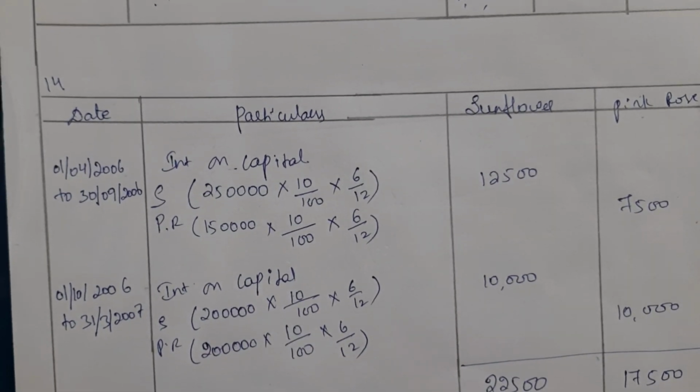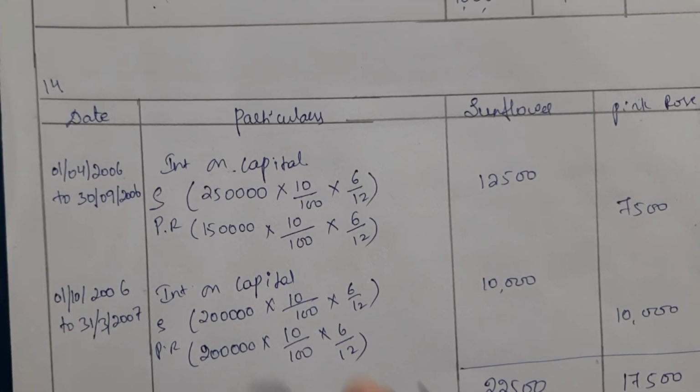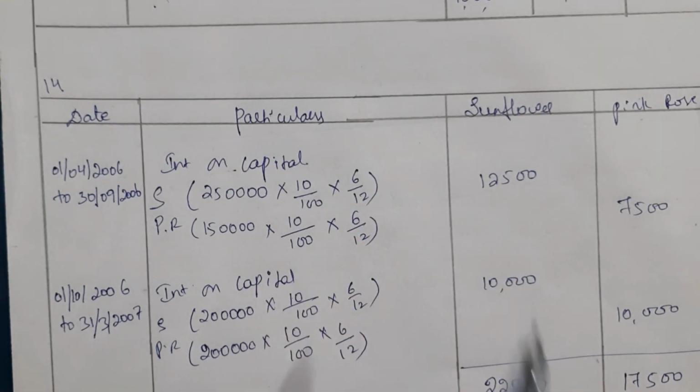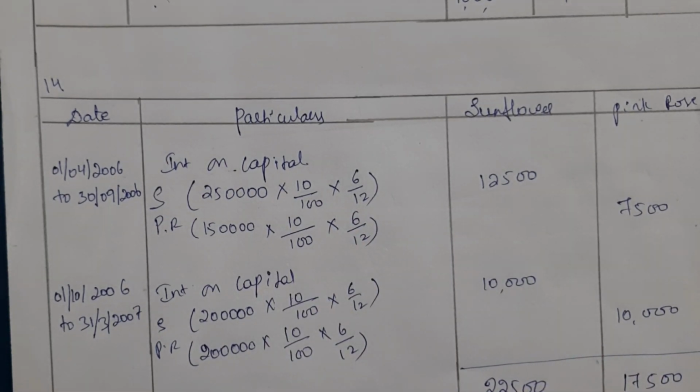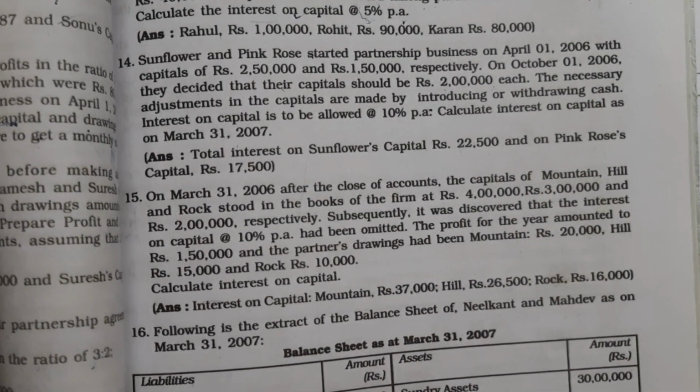See, if you provide interest on capital on this amount for full year, then the firm has to pay more interest on capital, and that would be wrong. Up to October they are having this as their capital, but from October 1st they are changing their capital, so that's why we are doing it separately here. If you want, you can cross check with the key answers given in the textbook, right?